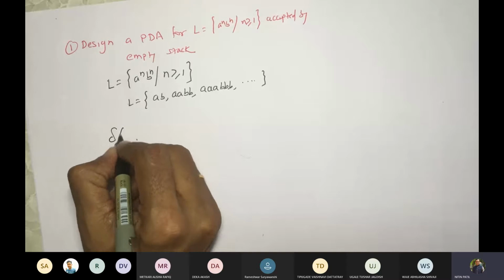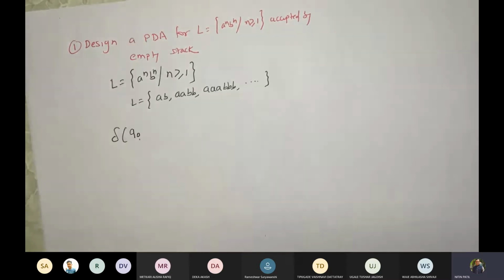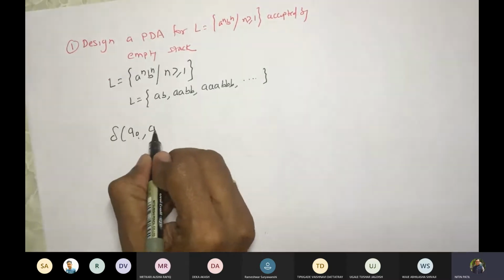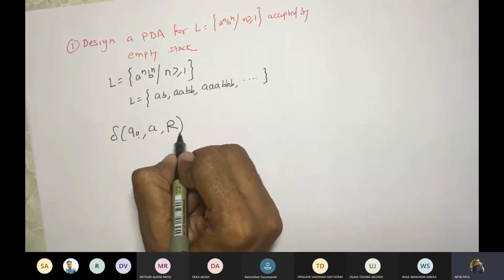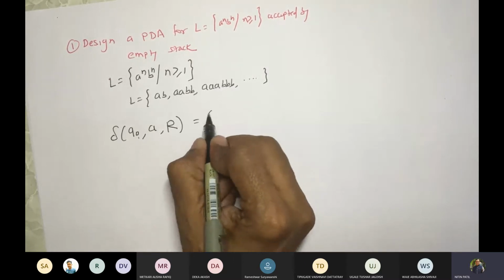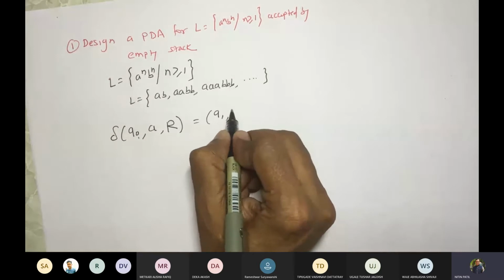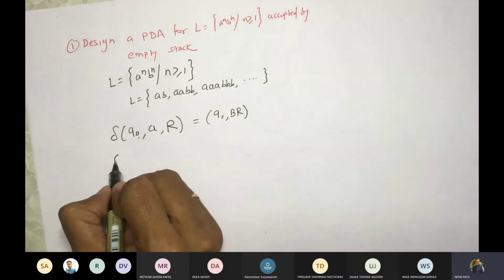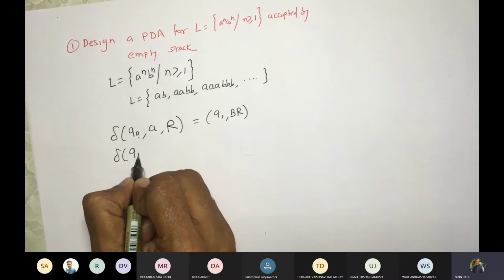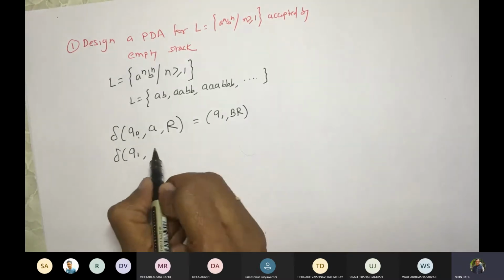Initially we said that we will be in state Q0. The first symbol that we get on the tape is A, and at the top of the stack we have R. So we change the state by writing Q1BR. Now we are in state Q1.